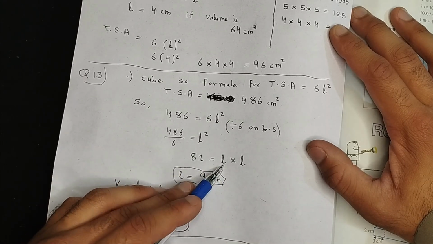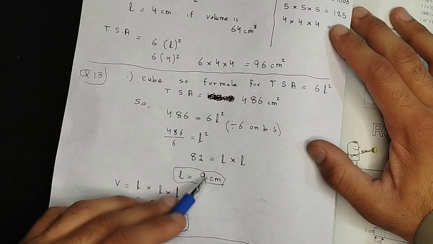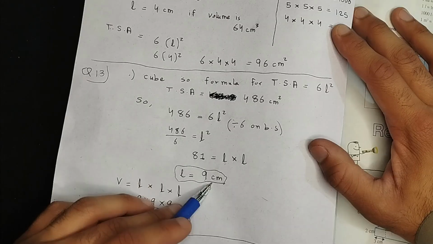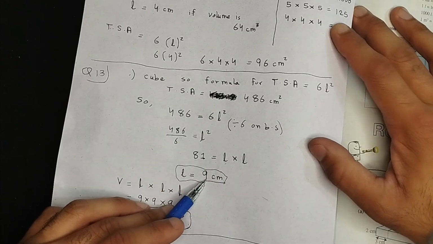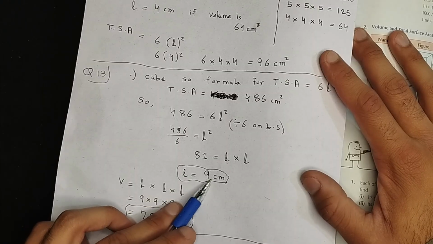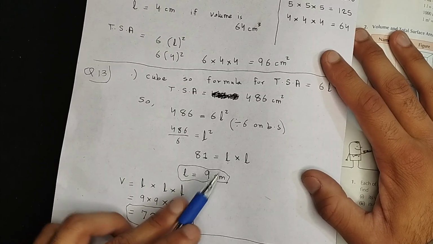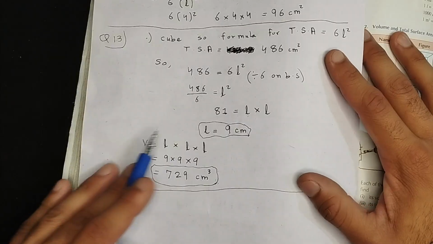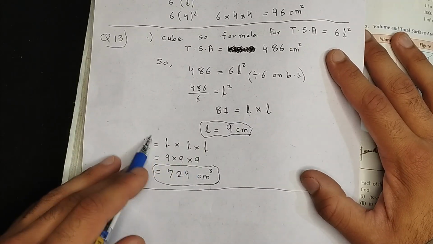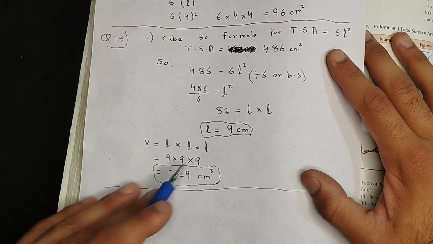What number multiplied by itself is going to give you 81? Obviously 9. 81 is a perfect square, right? So 9 multiplied by 9 is 81. So we now know that the length is 9 centimeters. What are we going to do? We're just going to put the value in the formula of volume. Volume is equal to length multiplied by length multiplied by length, since it's a cube, so 9 multiplied by 9 multiplied by 9, and you will get the volume that is required in this question.